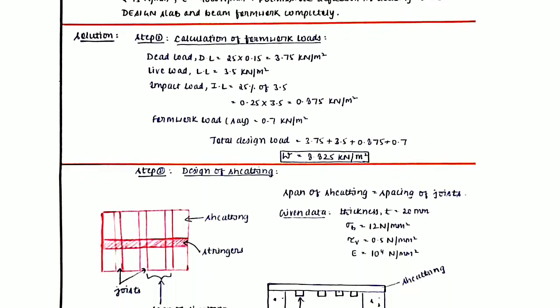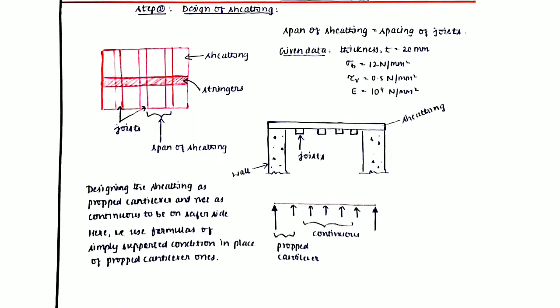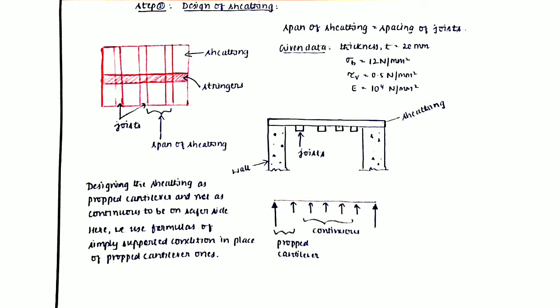Now moving on to the second step. The second step is the design of sheathing. So from this red color diagram we can see I have represented the sheathing, and the joists as well as the stringers in perpendicular direction to the joists. So the span of the sheathing, how do we consider the span of the sheathing? The span of the sheathing will be equal to the spacing between any two joists, since the joists divide the sheathing into several spans. So span of sheathing is equal to the spacing of the joists.